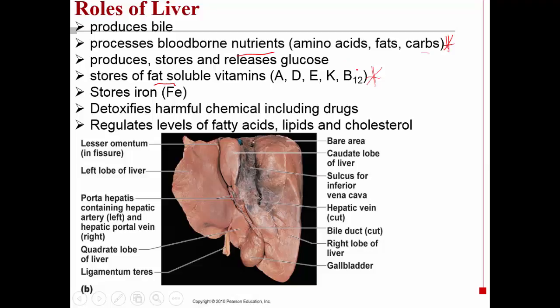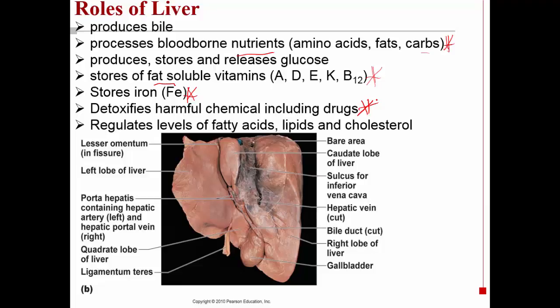The liver also stores iron, the symbol being Fe. Iron is a component of red blood cells, because one of the things the liver does, besides these things listed here, is it breaks down old red blood cells. And you might remember this from the chapter on blood. It breaks down old red blood cells into their building blocks, and it will store the iron for use at a later date. It detoxifies harmful chemicals and drugs.